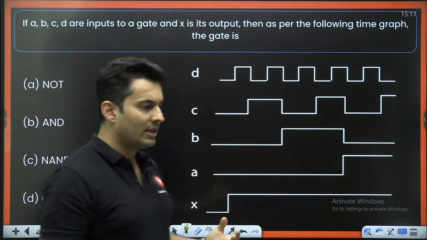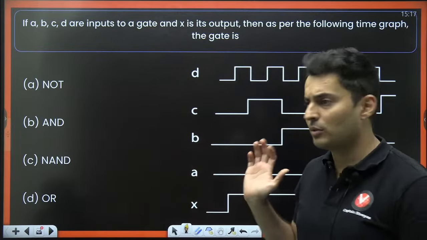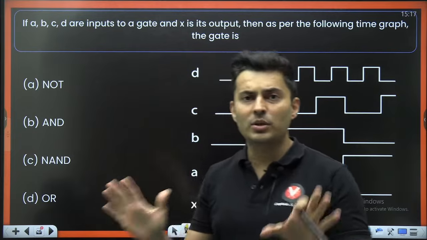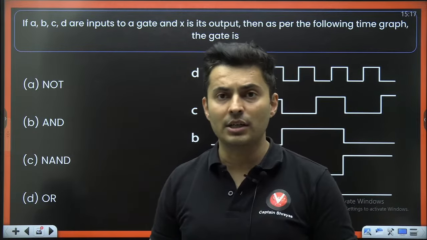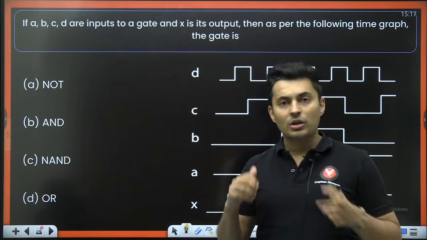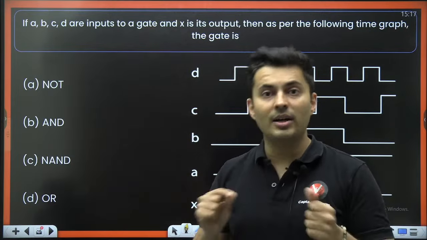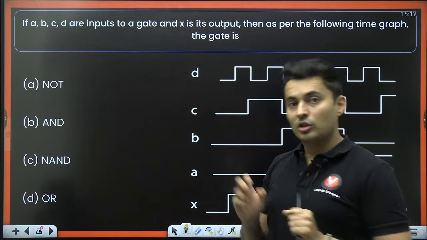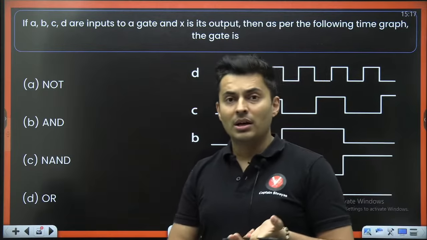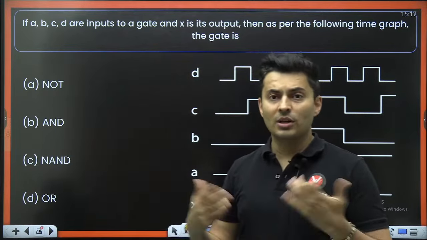Will the cheat codes work? The answer to that is only for less than 5% of the questions. Very few questions. Out of 100 questions, 5 questions you can apply the cheat codes for. Don't apply for many, and that too towards the end of the exam. Not at the beginning, not in the middle. You need to understand when to use it and when not to use it. If you watch my older videos, you will see how to guess options, how to apply the Tukka strategy, how to blindly mark an answer without solving the question.